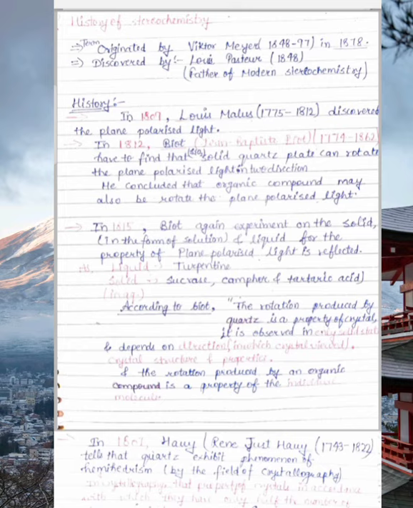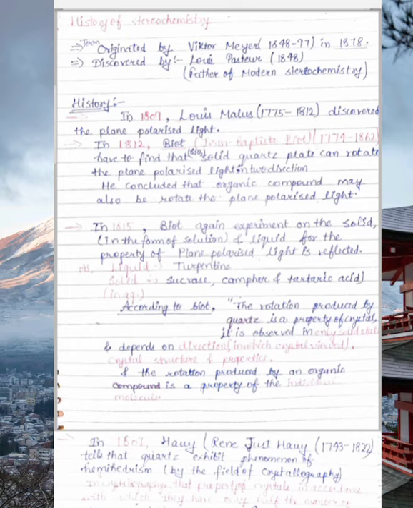He used turpentine as the liquid and sucrose, camphor and tartaric acid as solids, in aqueous form. According to Biot, the rotation produced by quartz is a property of the crystal, observed only in the solid state and dependent on the direction from which we view the crystal and its structure.